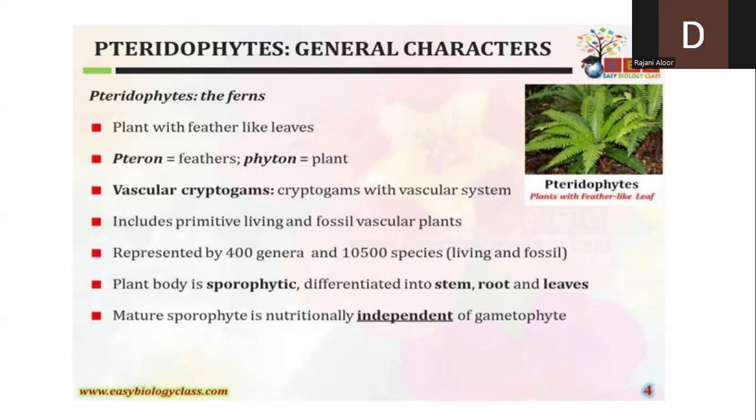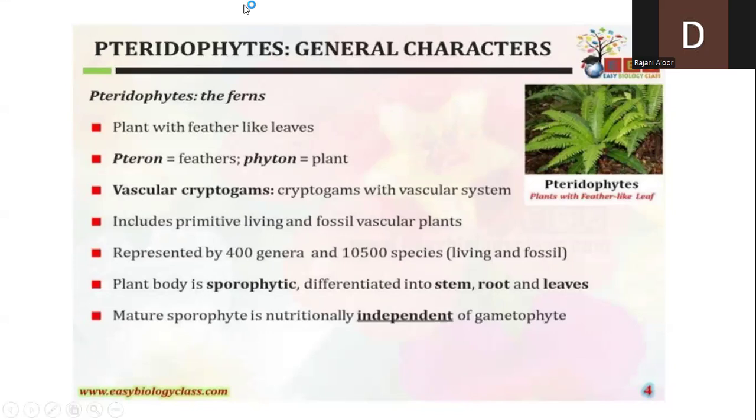This is a very, very important question from the exam point of view. And so this sporophytic plant is differentiated into stem, roots, and leaves. Up to bryophyta, we are naming the plant body as a thalloid plant body. There is no such development of the plant as such, like having a true root system or leaf or stem. We can't see such a development in the lowermost group of plants up to bryophyta. But from the pteridophytic plants, we can see the emergence of the plant into a complete plant body-like structure, having the roots, stem, and the leaves.